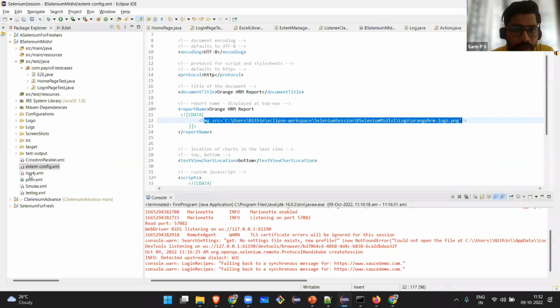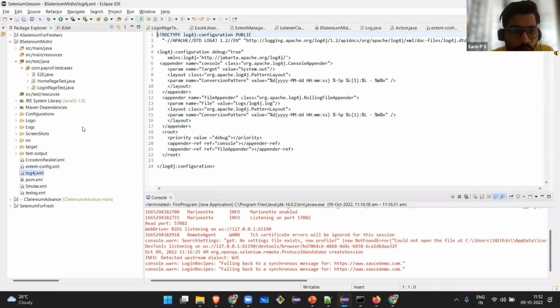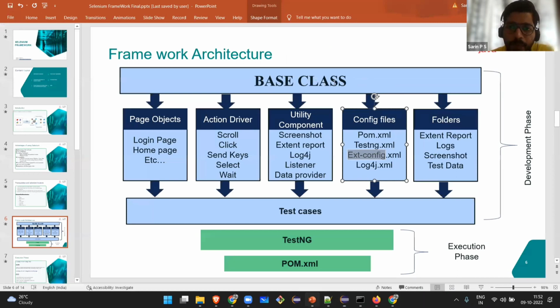And log4j, what is it? Whenever the log is getting generated, it should have today's date, the name, and the time when it got executed. I haven't done anything here. I just typed log4j config file and I got it. I kept it here. That's it. There is nothing else I have to do with these things. Now, with the help of the base class, page object model, action driver and the utilities, I'm writing test cases.